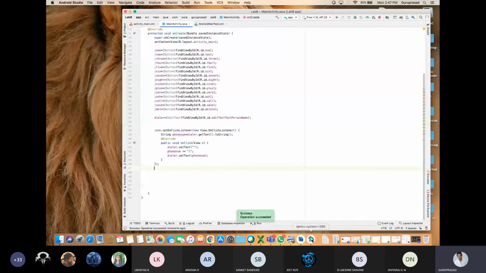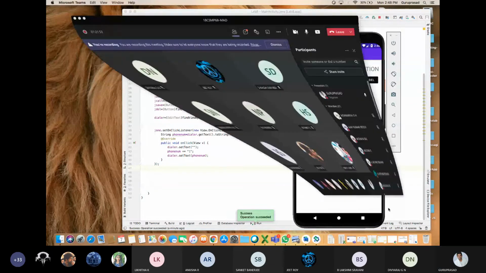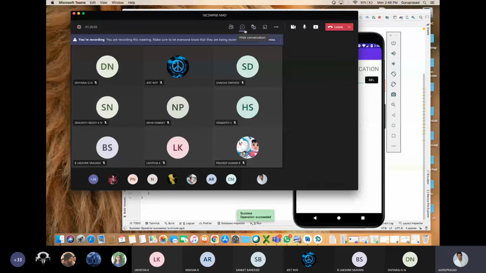Why I am telling this is because, upon clicking, I have never taught you other than this. Others who are experts, have I taught other than this for setting the listener for any button? Anyone? Answer my question.